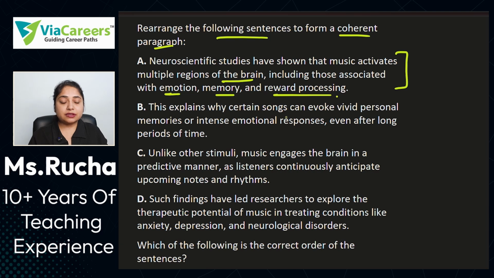B: This explains why certain songs can evoke vivid personal memories. What do you mean by this? This certainly refers to something. It may refer to the thing that is already mentioned in sentence A, that music activates multiple regions of the brain, including those associated with emotion, memory, and reward processing. So this must be representing that.